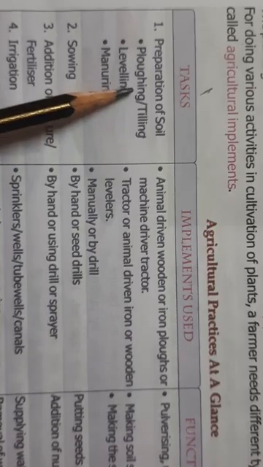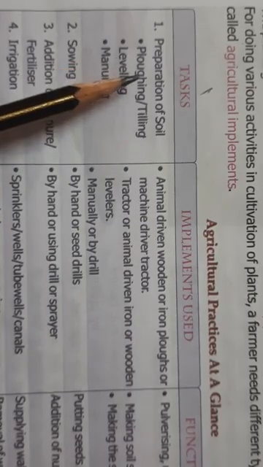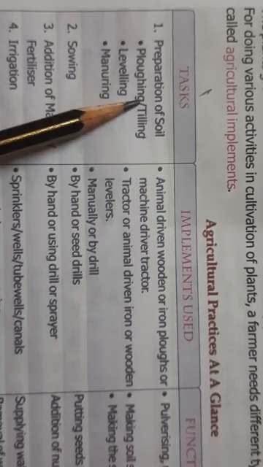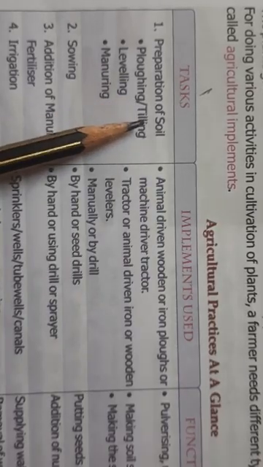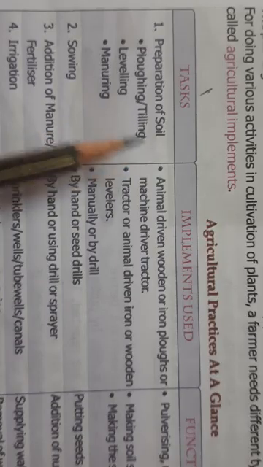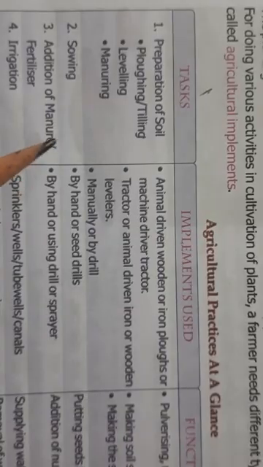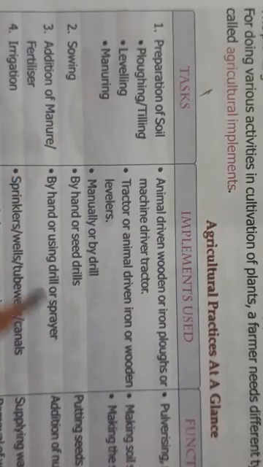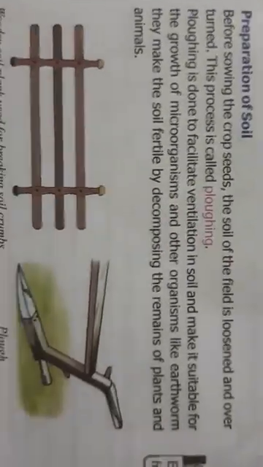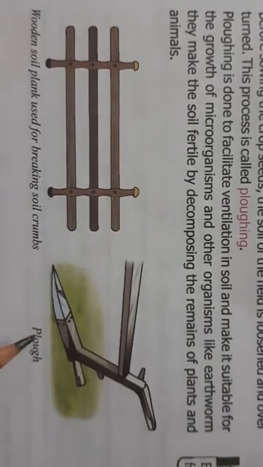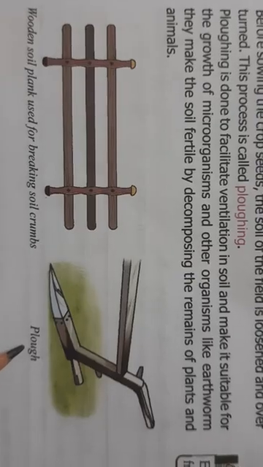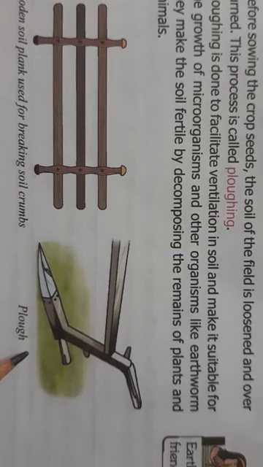In the same way, the farmer also first of all has to prepare the soil. Now, how do they prepare the soil? They prepare the soil by plowing or tilling. Now what is plowing or tilling? Plowing or tilling, you all must have seen, children, the farmers use this. This is a plow, and this plow is used by the farmers.